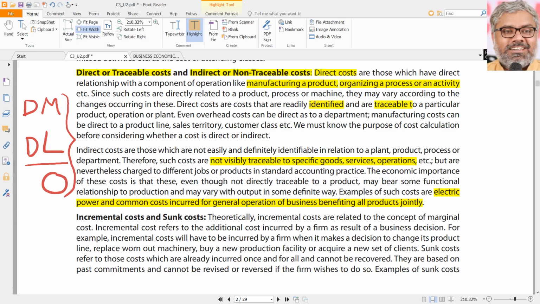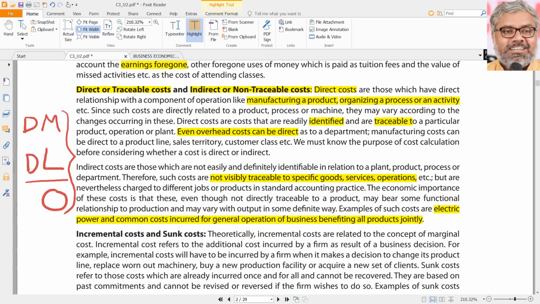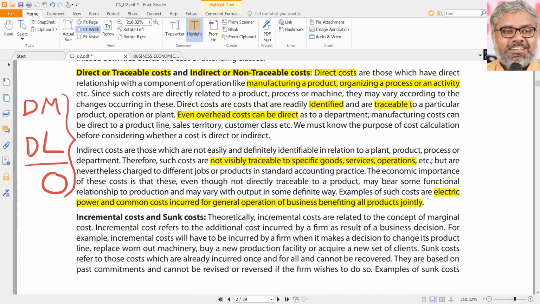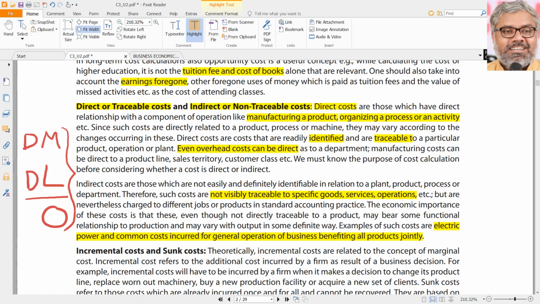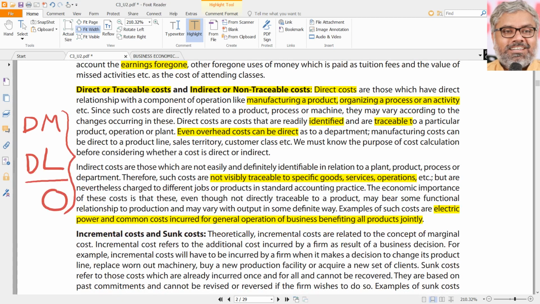That is a question. But that is not the technical point here. So we should not unnecessarily get into wrong directional items. What is correct, what is technically the classification of direct and indirect cost, there we should stop.